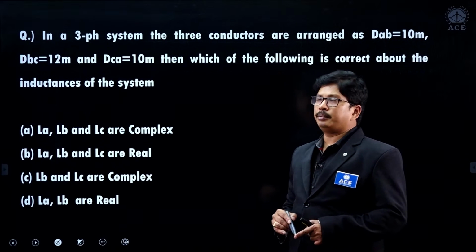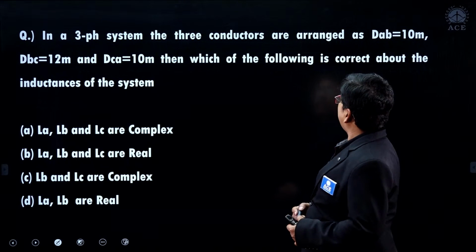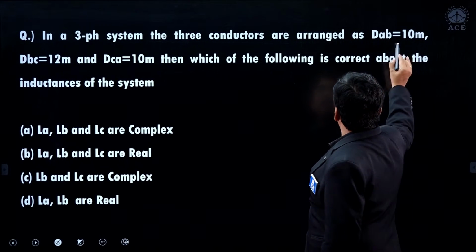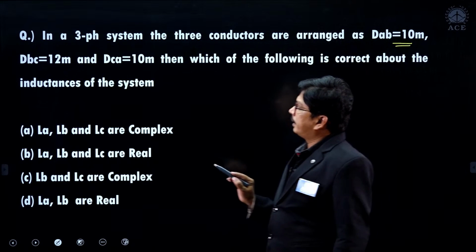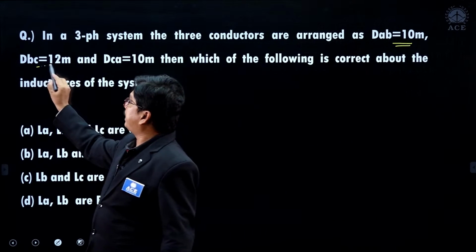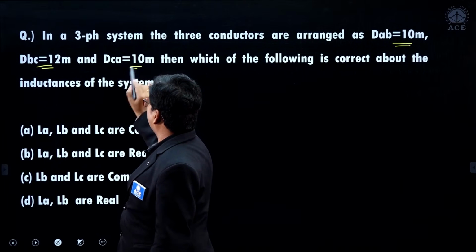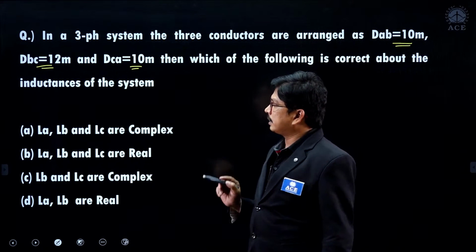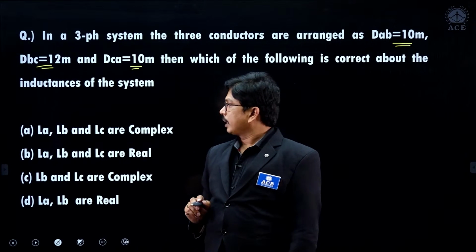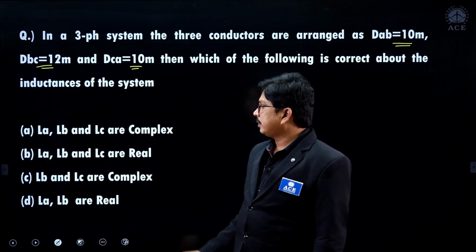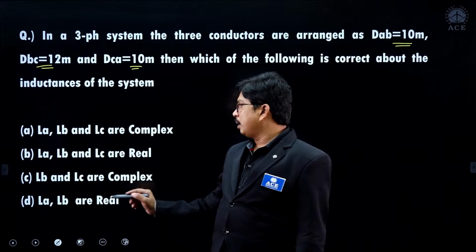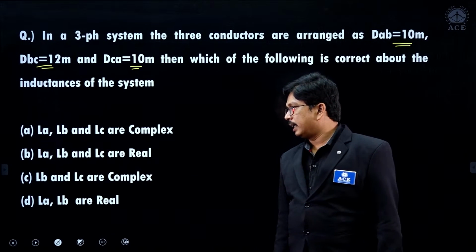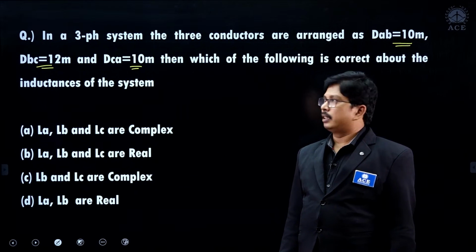In a three-phase system, the three conductors are arranged as DAB is equivalent to 10 meters, DBC is equivalent to 12 meters, and DCA is equivalent to 10 meters. Then which of the following is correct about the inductance of the transmission system? LA, LB, LC are complex, LA, LB, LC are real, LB and LC are complex, LA and LB are real. Now check here.